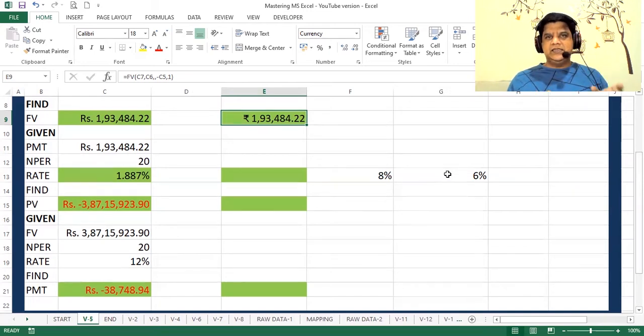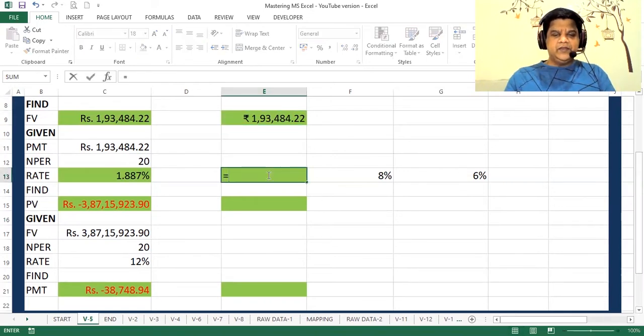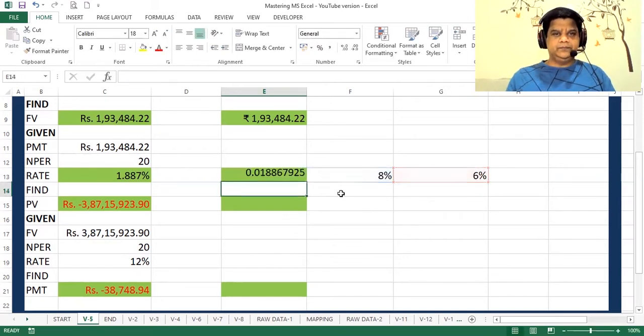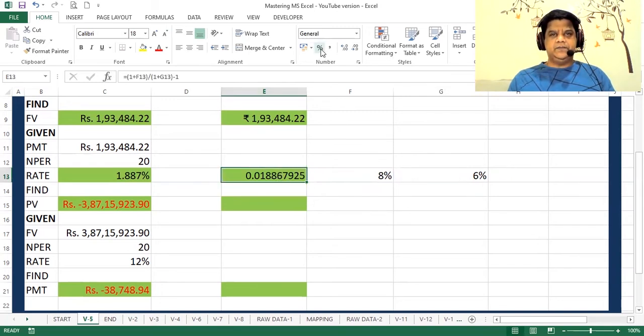So as we discussed in the earlier videos, we will calculate the real rate of returns. So let me calculate that for you here. Remember the formula? It is 1 plus the nominal rate divided by 1 plus the inflation rate, the entire thing minus 1. Okay, I'm going to convert this into percentage format.